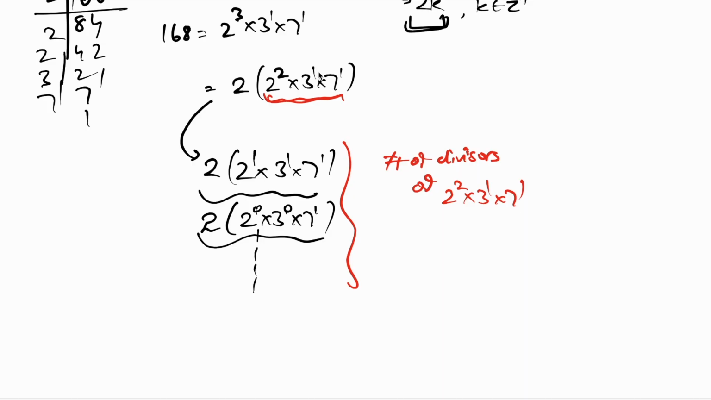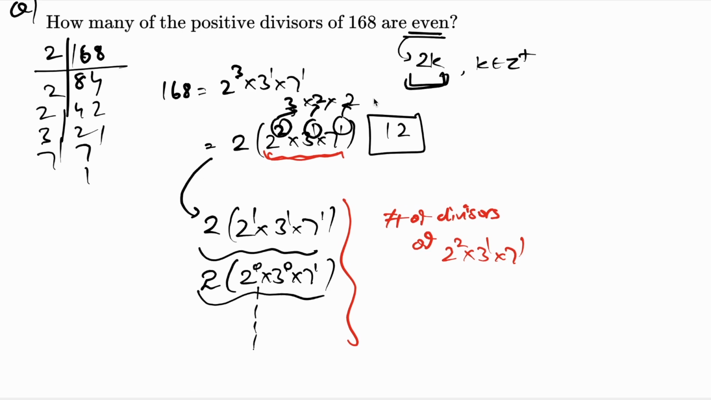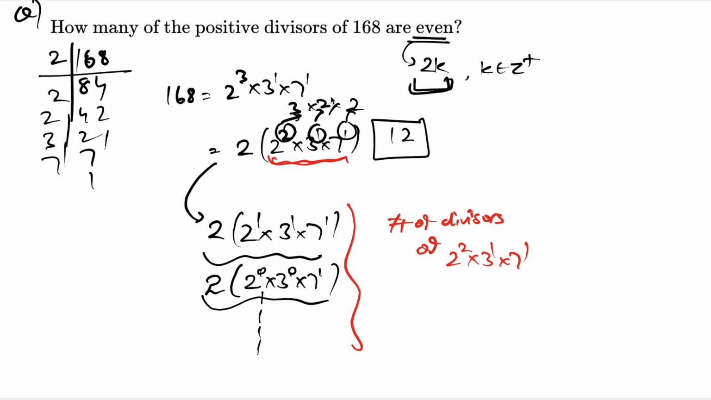7 raised to 1. And that process is quite easy because I know this is 2 raised to 2 here. That means 3 possibilities, 3 raised to 1 here, which has 2 possibilities, and 7 raised to 1, which has 2 possibilities. So the multiplication gives me 12. So there are a total of 12 even divisors of 168.